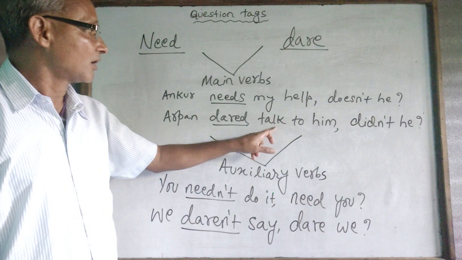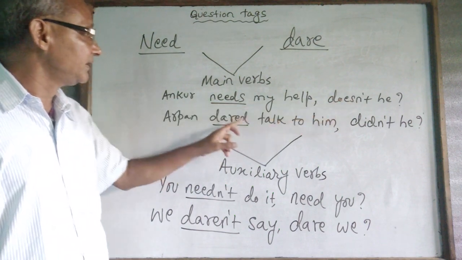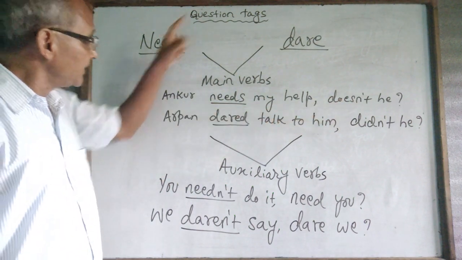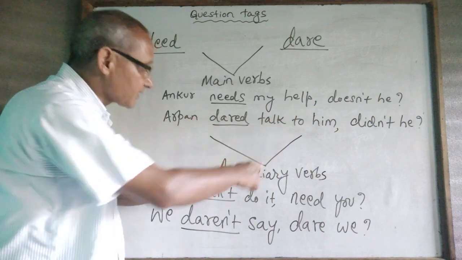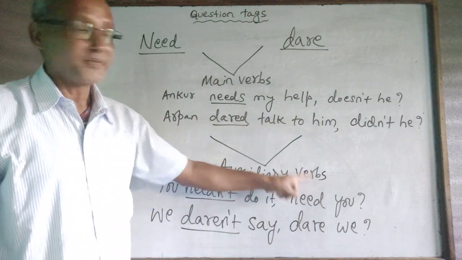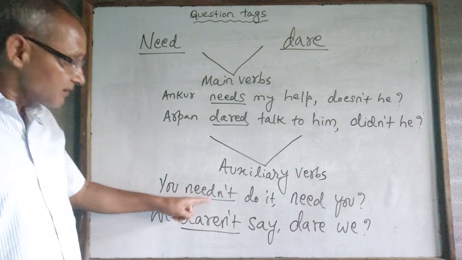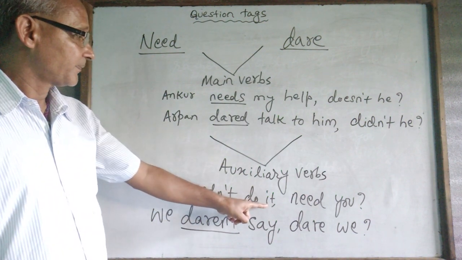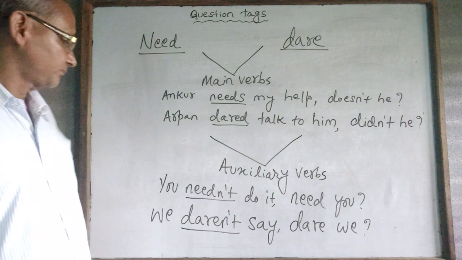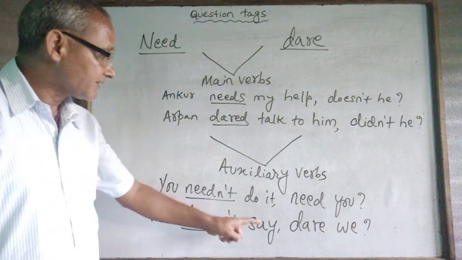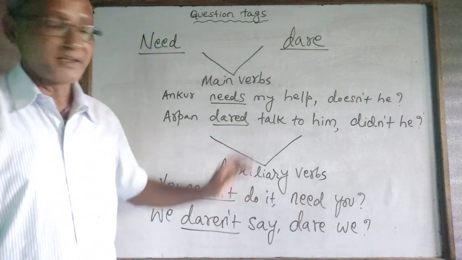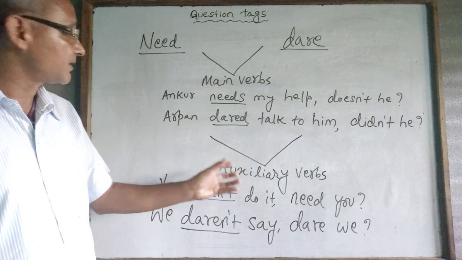"Arpan dared to talk to him," didn't he? But if "need" and "dare" function as auxiliary verbs: "You needn't do it," need you? "We daren't say," dare we? This is how we form the question tag.